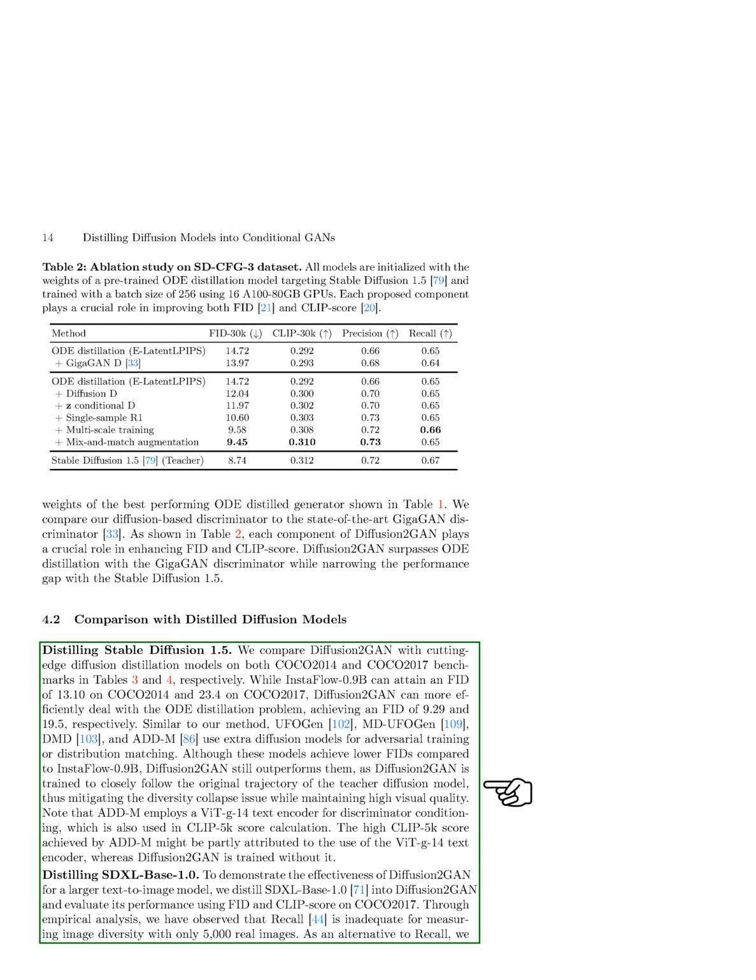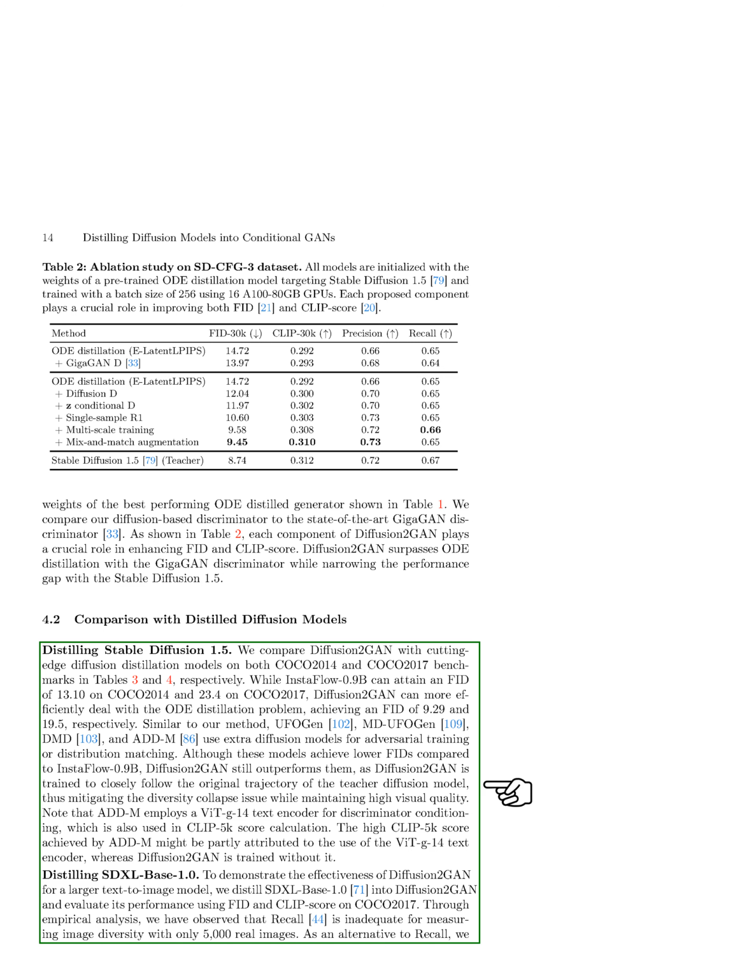We also compared Diffusion 2 GAN with other cutting-edge diffusion distillation models on COCO 2014 and COCO 2017 benchmarks. While models like InstaFlow 0.9B achieved certain FID scores, Diffusion 2 GAN proved to be more effective in handling the ODE distillation problem with lower FID scores. Even when compared to models like UFOGen, MDUFOGen, DMD, and ADD-M, which use additional diffusion models for training, Diffusion 2 GAN showed superior performance by closely following the teacher diffusion model's trajectory to maintain high visual quality and mitigate diversity collapse issues.